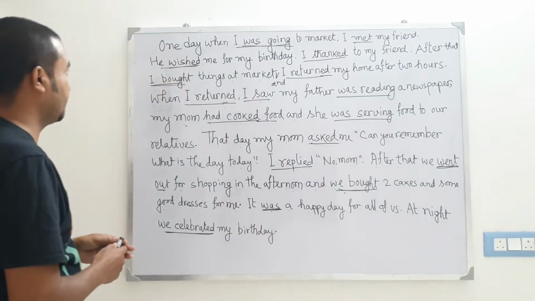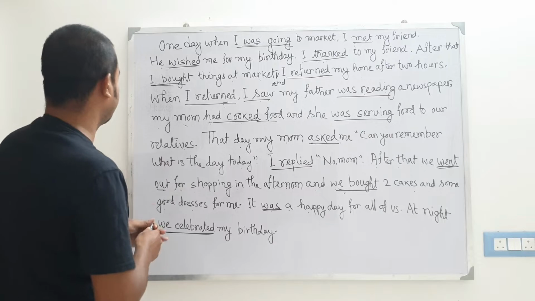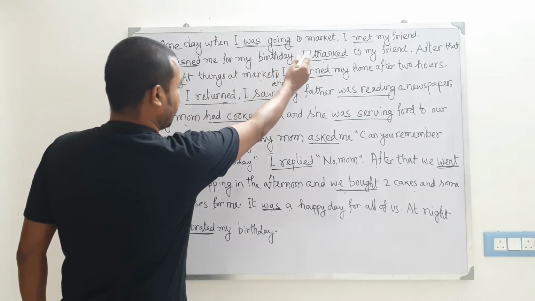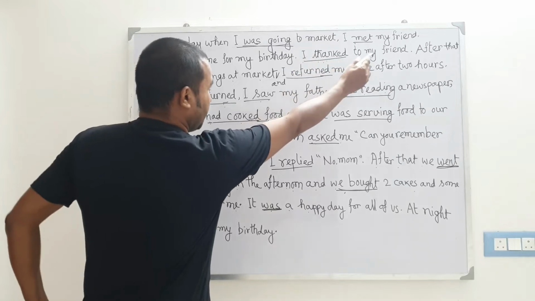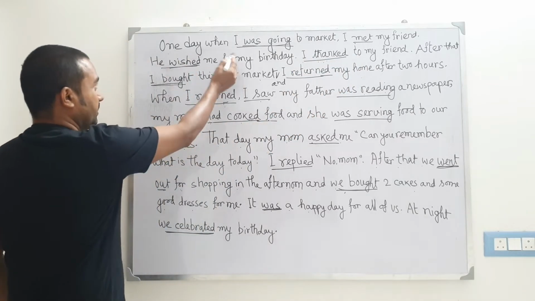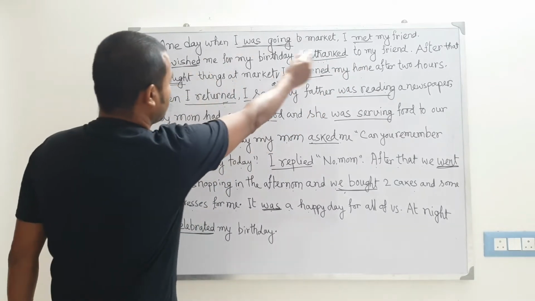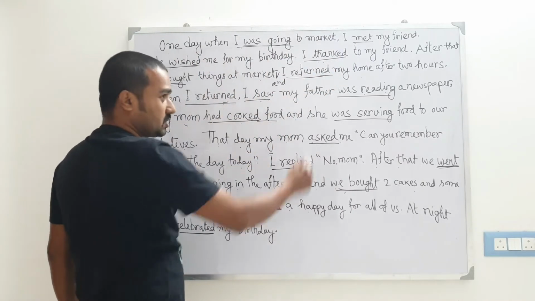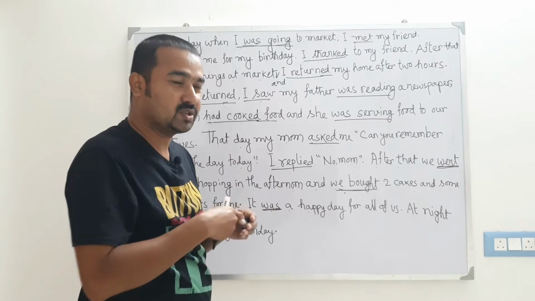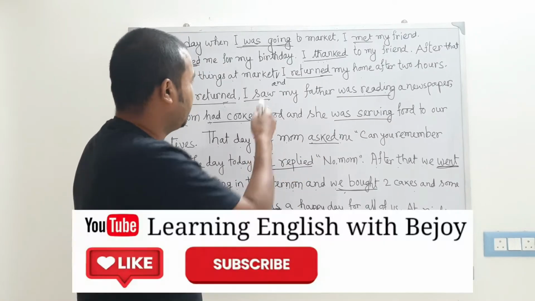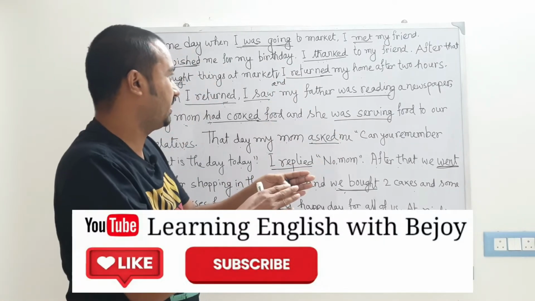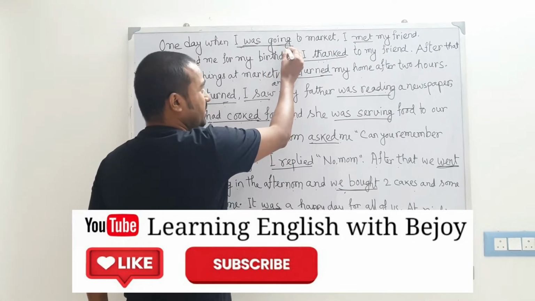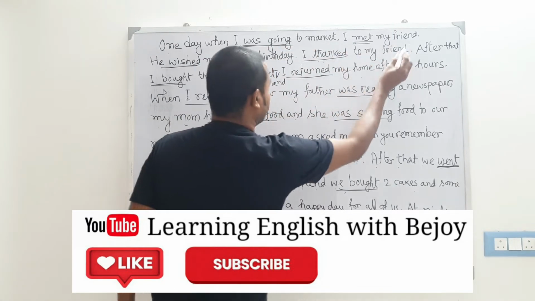So here we can see, guys, the first sentence: one day when I was going to market, I met my friend. The sentence is in the past form, because when I was going, it was continuing. I was going there then and suddenly I met my friend. So here we are using the past continuous tense, and this is past simple tense.